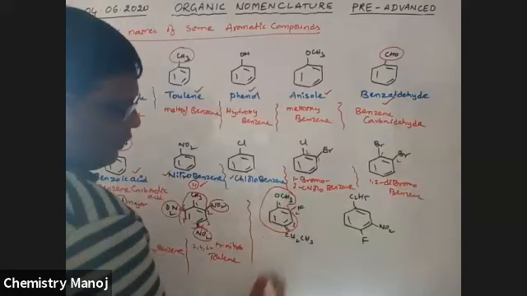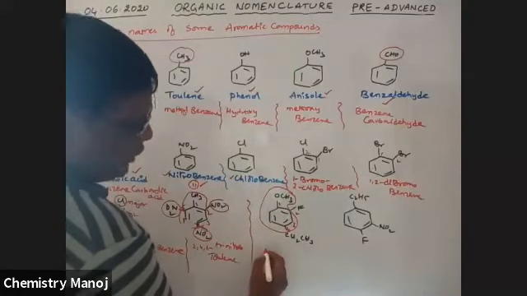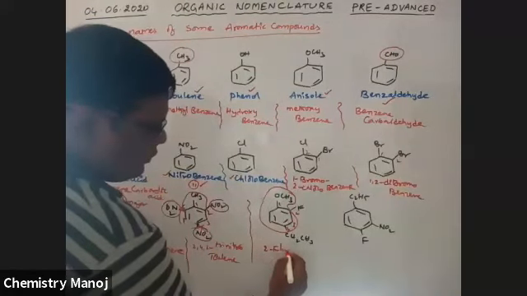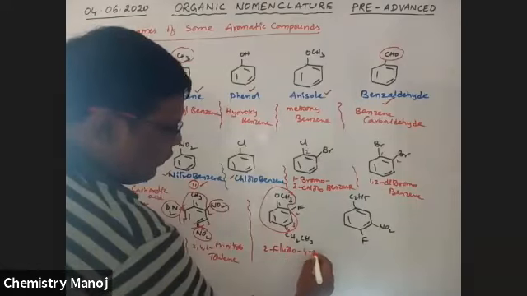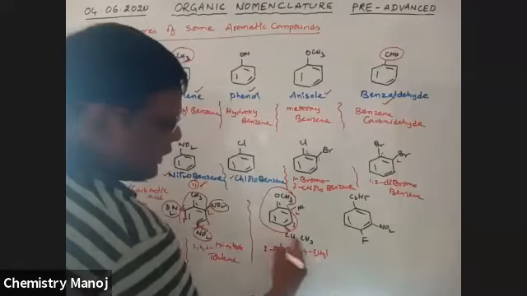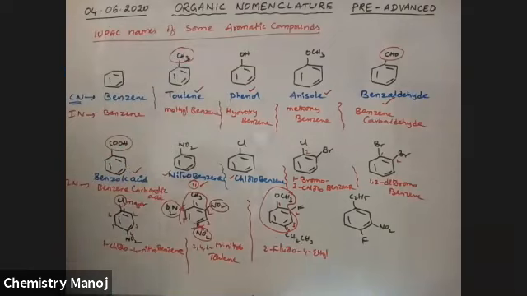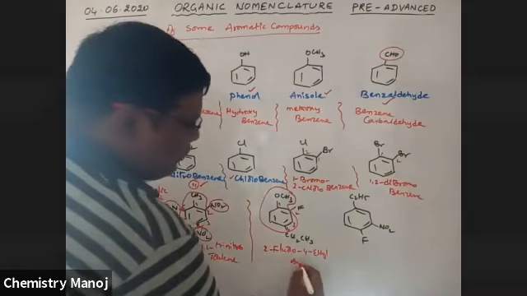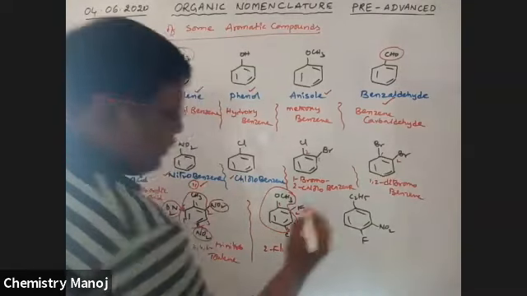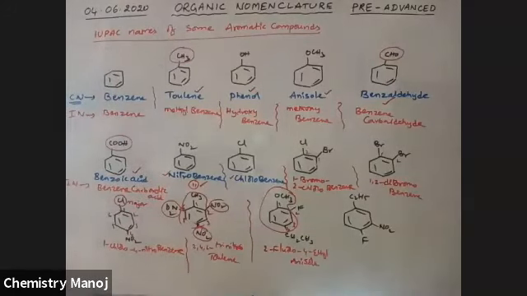Therefore, it is anisole with 2-fluoro and 4-ethyl, where CH3CH2 means C2H5. 2-fluoro-4-ethylanisole is the IUPAC name of this compound.